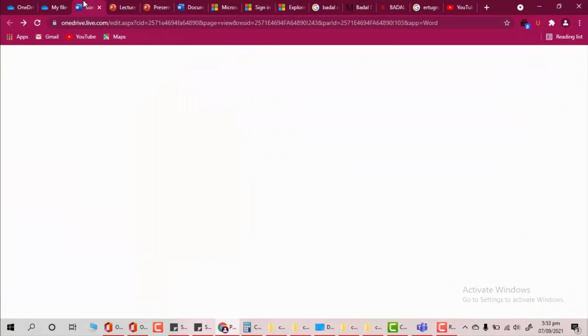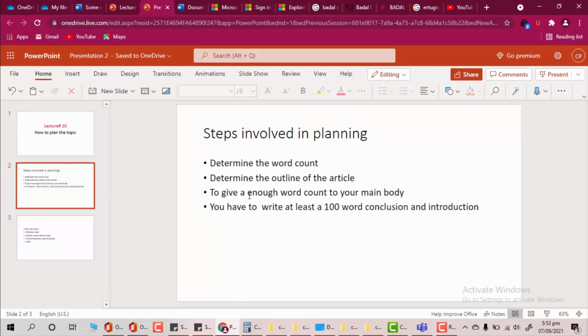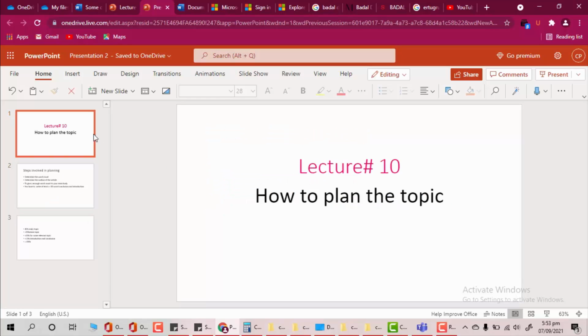Alright, so that's how you're going to weight your article, and that's how you're going to plan it. That's an easy way to do it. Just determine the word count, determine the outline, give enough word count to your main body, and write a 100-word introduction and conclusion, and that's how it's going to go. So that's all about our planning. Now we're going to go to our introduction, and that's going to be a very important thing after planning, because it's the first thing we're going to do after the planning. So stick around for the next part of our article, and great, see you.